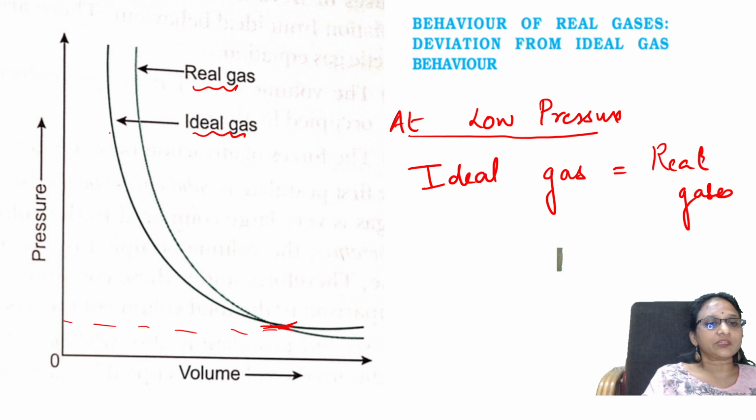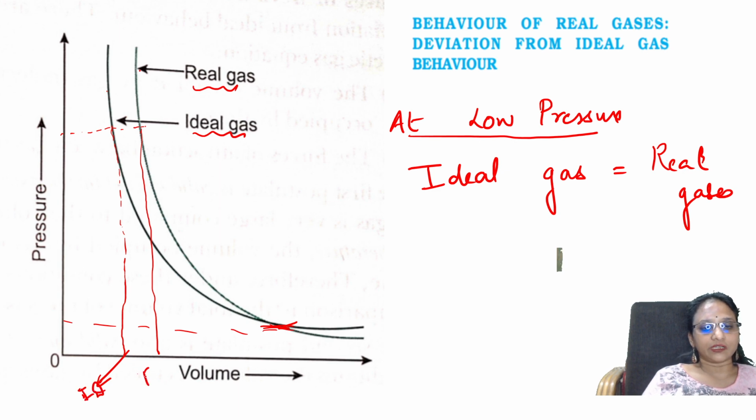Slowly you're increasing the pressure. What will happen, students? See here, real gases and ideal gases. Compare here, at high pressure, I am dropping one line down. This is ideal gas volume. And I am dropping one line down. This is real gas volume. This is for ideal gas. This is for real gas.